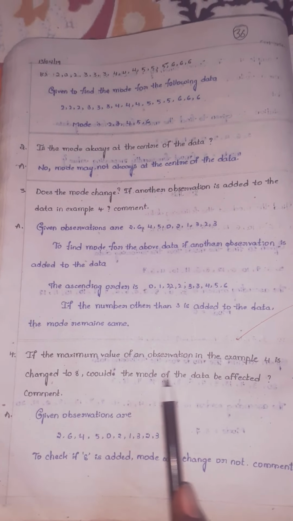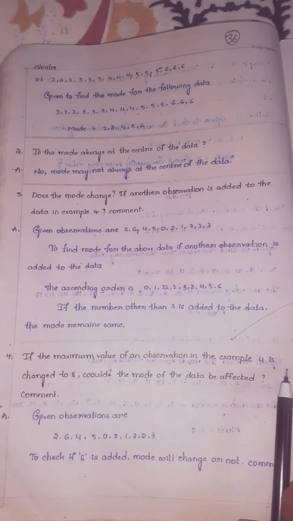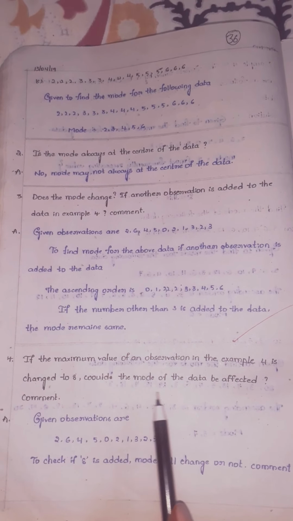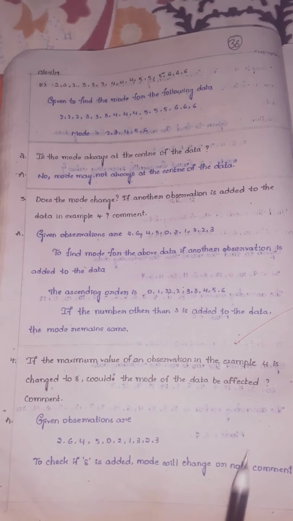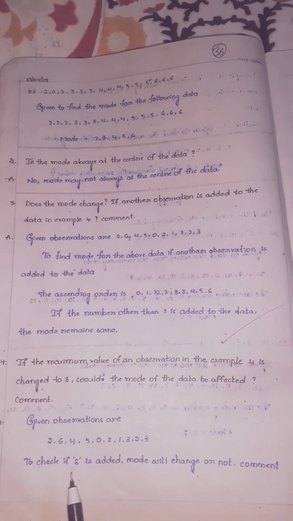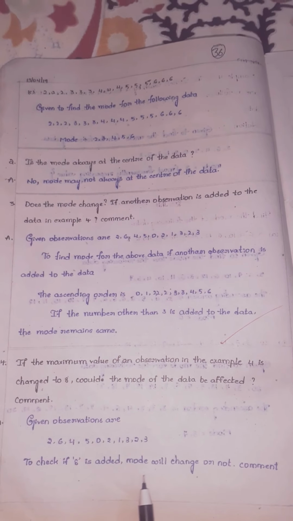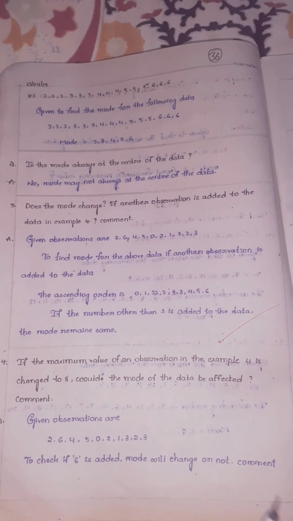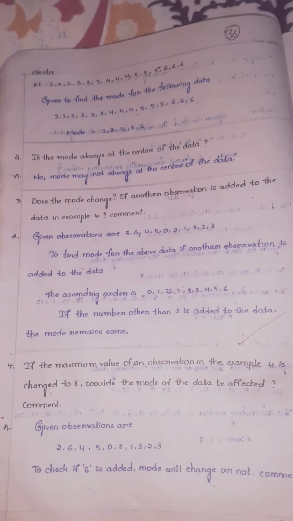Next, if the maximum value of an observation in example 4 is changed to 8, would the mode of the data be affected? The given observations in example 4 are the same numbers. So to check whether the mode will change if 8 is added, the question is asking. First of all, write in ascending order.